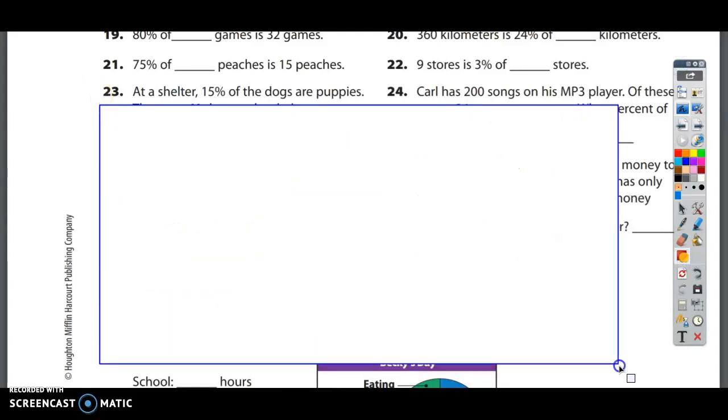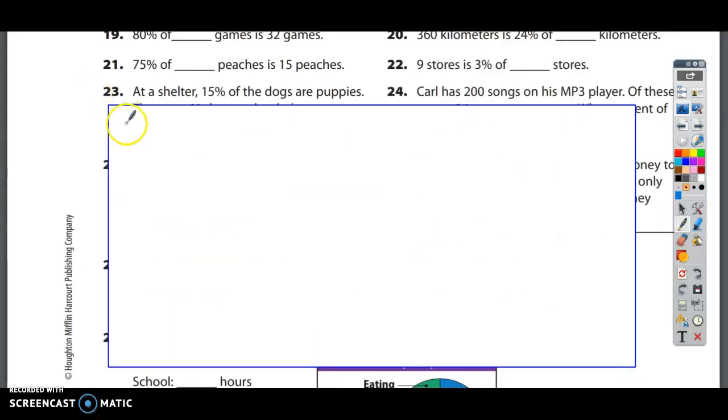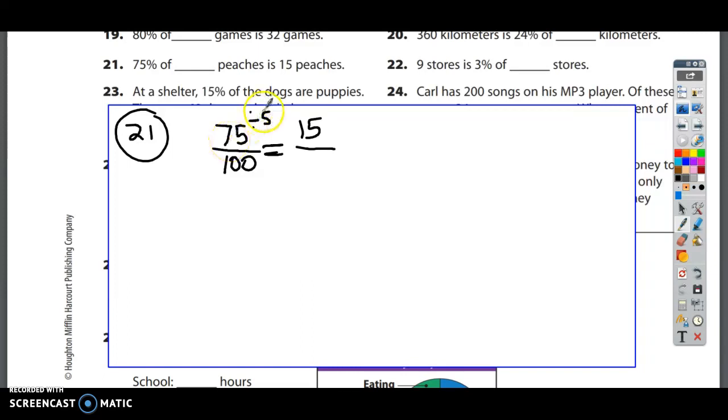We're on number 21. Number 21 reads, 75% of blank peaches is 15 peaches. 75% means 75 hundredths. The of term is unknown. The is term is 15. The is the part. And how would I get from 15 up to 75? Or how would I get from 75 down to 15? I would divide by 5. 75 divided by 5 is 15, so 100 divided by 5 is 20. The unknown number is 20. It's 20 peaches.